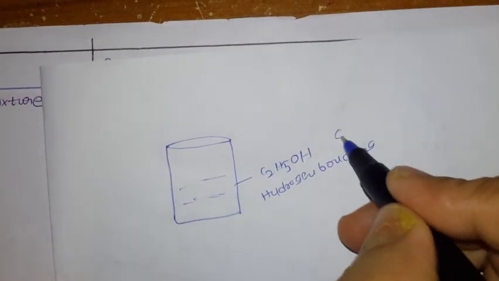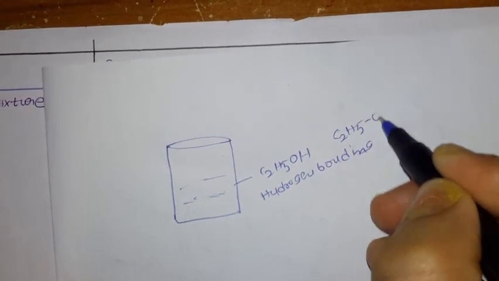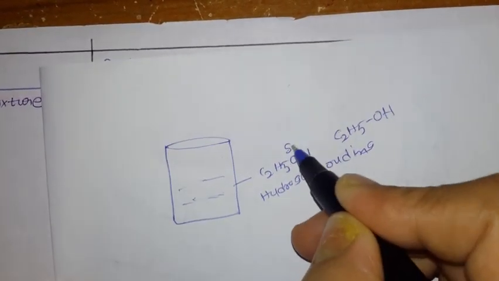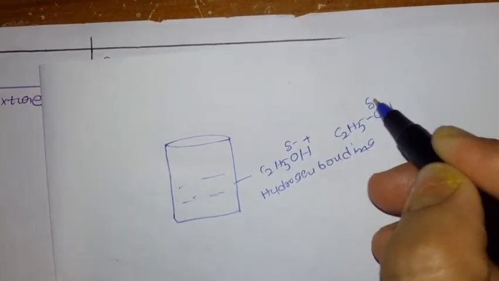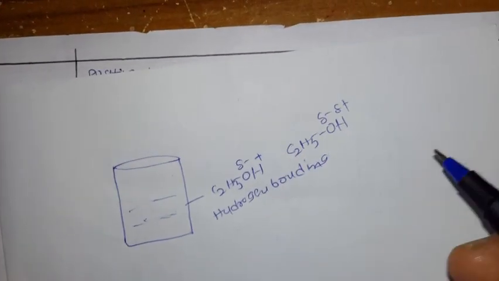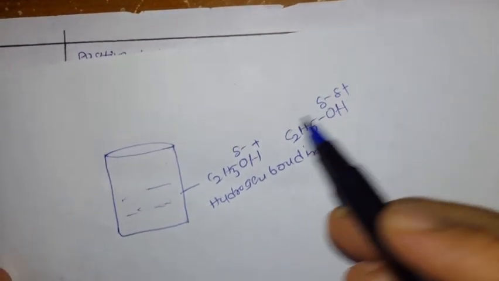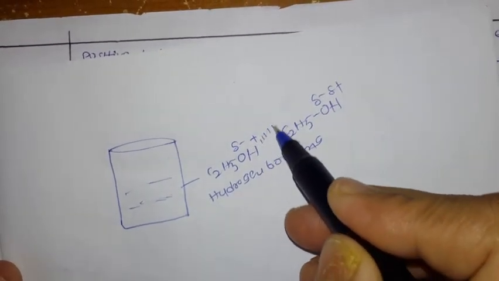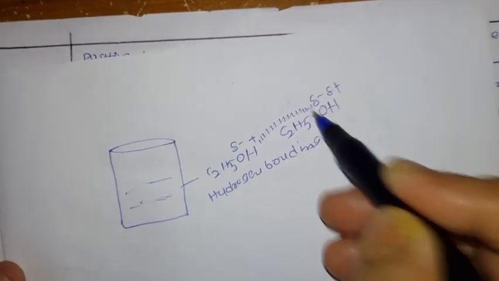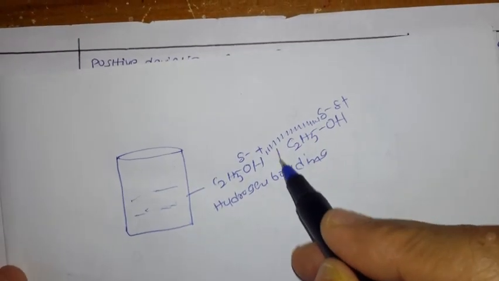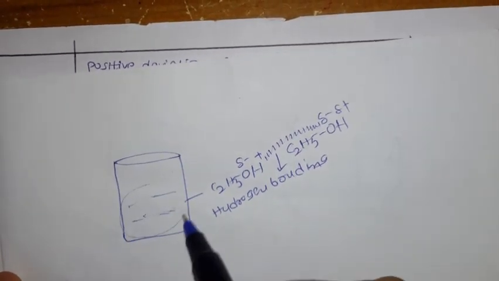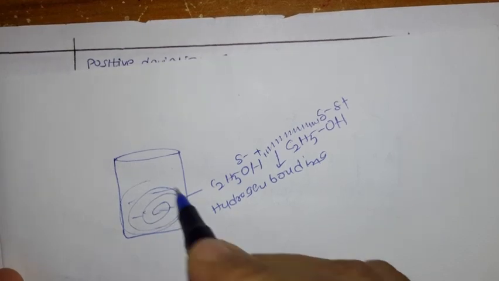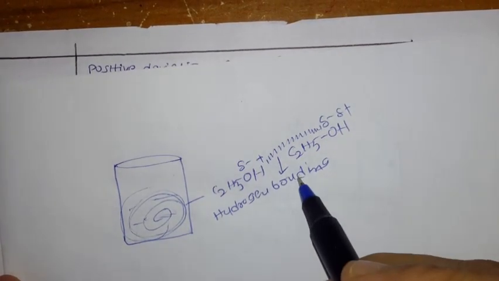For example, I am taking another ethanol molecule. So what happened? We have the partial negative, partial positive charge. Already we discussed this in chemical bonding. So this positive is going to interact with the negative, and this is a hydrogen bond. Hydrogen bonding means in the pure ethanol solution we have this type of hydrogen bonding with all molecules.